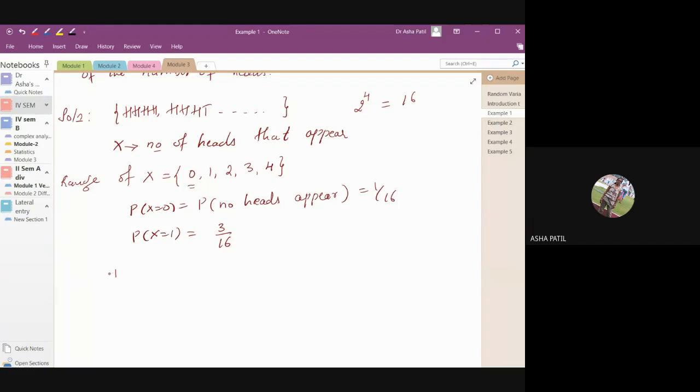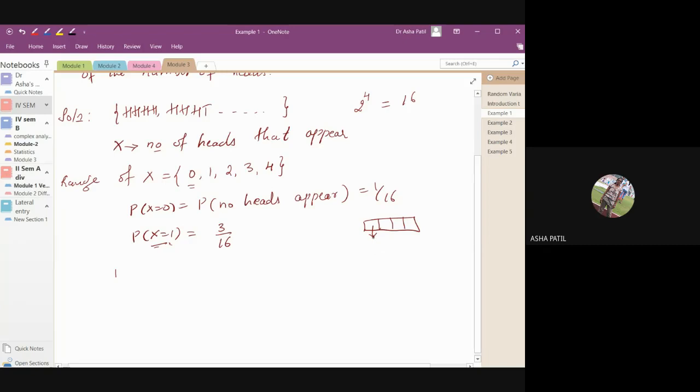Yeah, you are right in that way. See, there are 4 places, 4 coins are tossed. Every time, when the first coin is tossed, either a head or a tail may appear. After tossing all these 4 coins, you want only 1 head. So once the head appears, the rest all should be tails. What all possibilities are there? In that way you have to go.